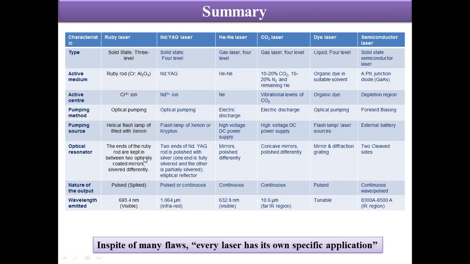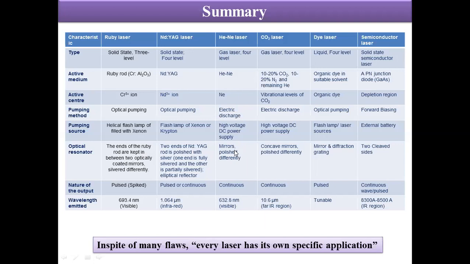Here the ends of the rod itself are coated with mirrors with different reflectivities. In gas lasers, we have two mirrors, one partially reflecting and one fully reflecting. In dye laser, we have a mirror and a diffraction grating as a resonator. And in semiconductor laser, two cleaved surfaces act as a resonator.